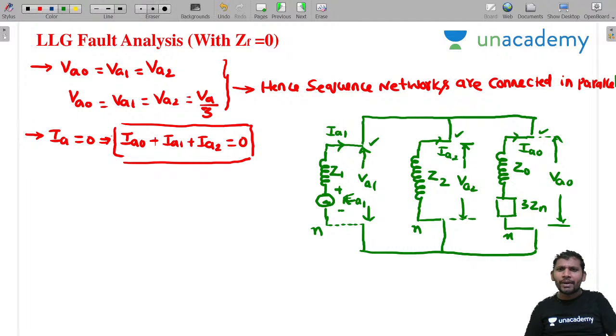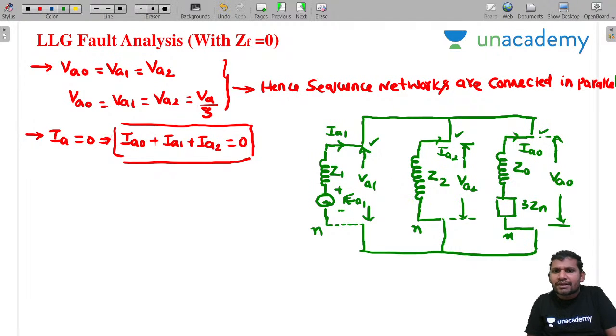In different textbooks they give it by changing the network. First they give zero sequence, finally positive sequence. Whatever it may be, parallel means similar terminals are joined or not. That you check. Clear, sir? Similar terminals are joined or not.